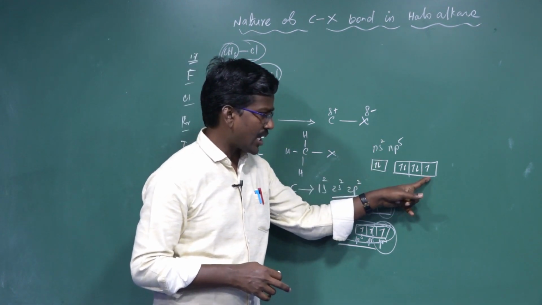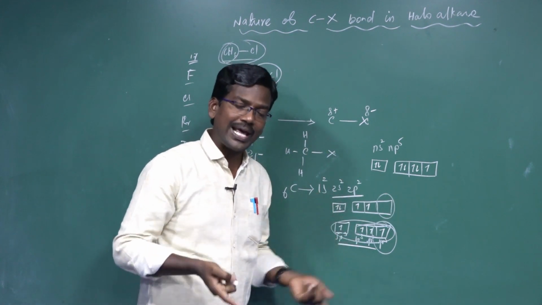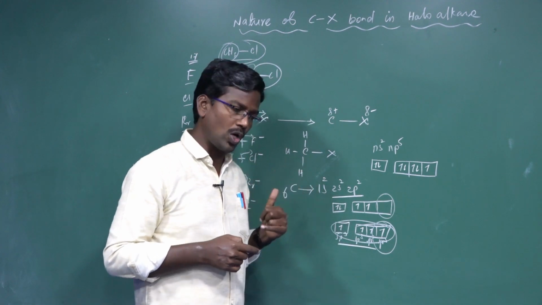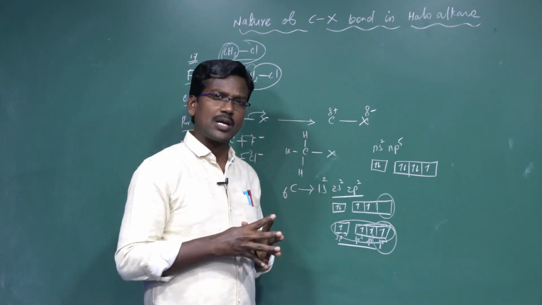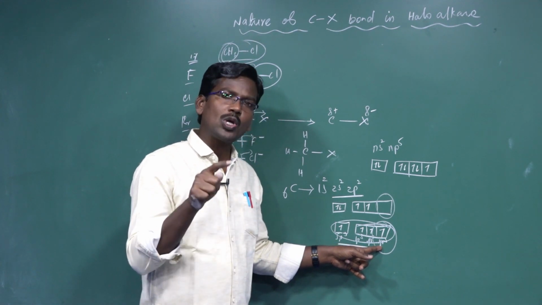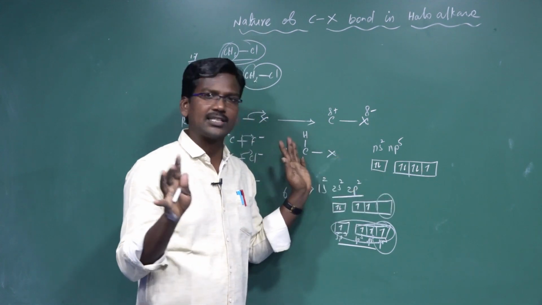That 1 unpaired electron is utilized in the formation of what? It overlaps with the last sp3 hybridized orbital of the carbon atom. So among the 4 hybridized orbitals, 1 sp3 hybridized orbital of the carbon atom is utilized in the formation of a covalent bond with the unpaired electron of the halogen atom.